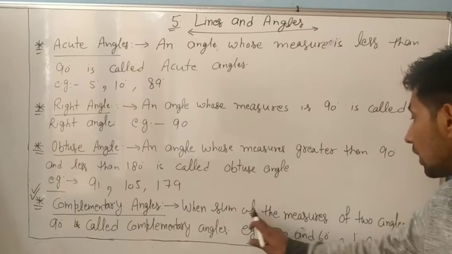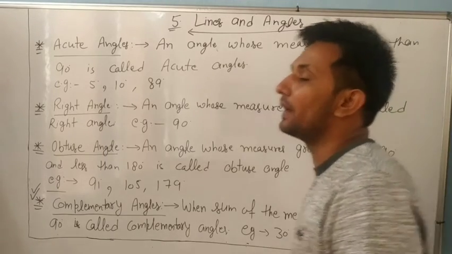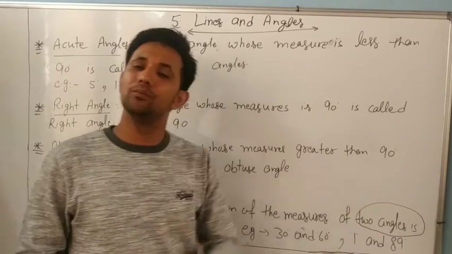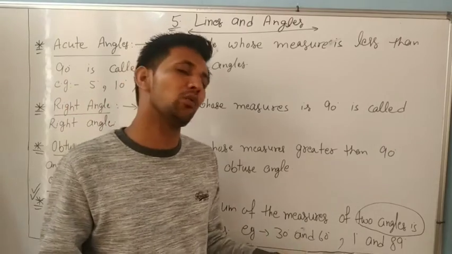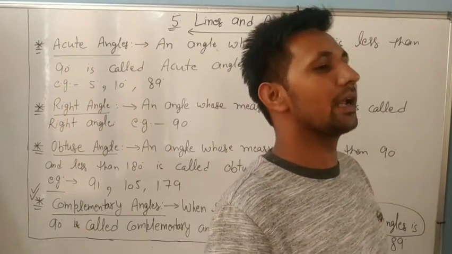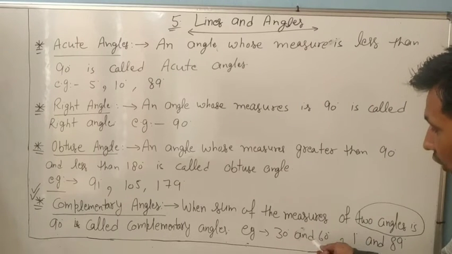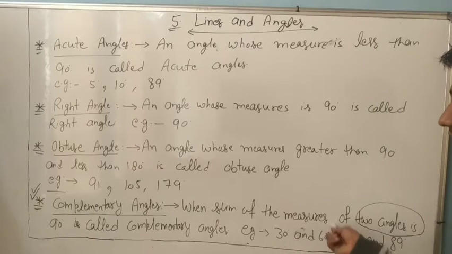Look at the sum of the measures of two angles, always. Okay dear, 1 degree and 89. 1 plus 89 is 90. It means they are also complementary angles. Any other example? 2 degrees plus 88 degrees, 3 degrees plus 87, 50 degrees plus 40 degrees. All are complementary angles. And we will say that the complement of 30 is 60 and the complement of 60 is 30. Okay dear, please note it down.